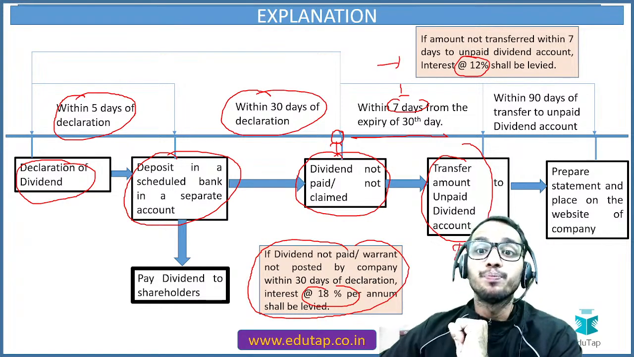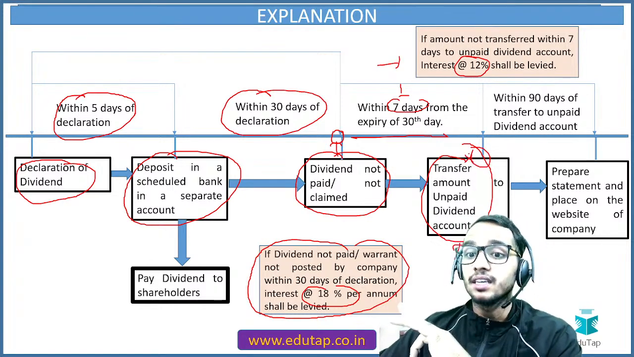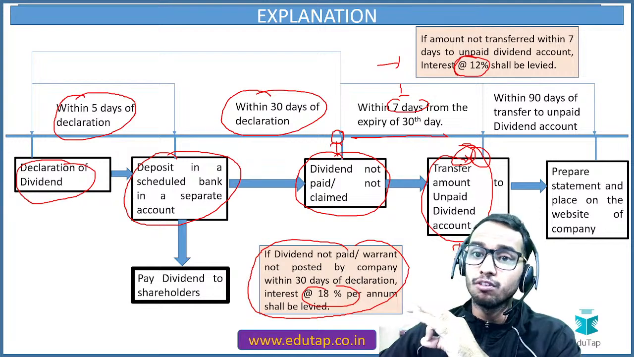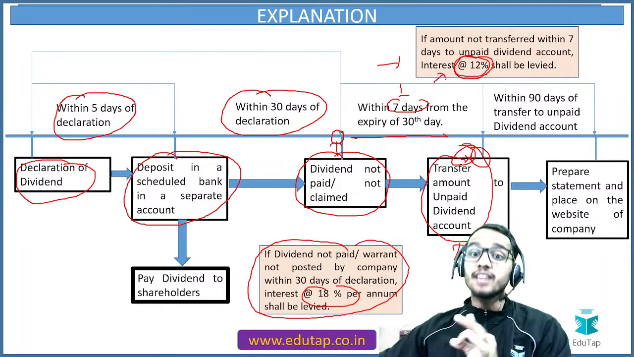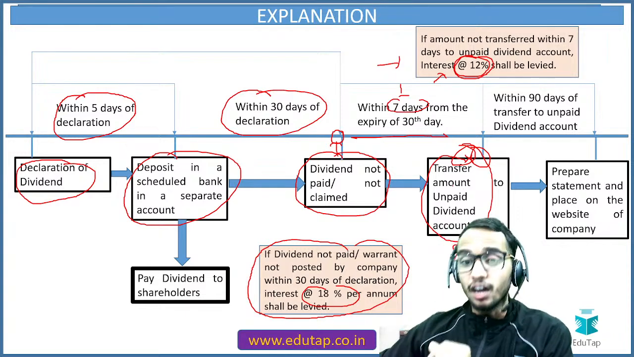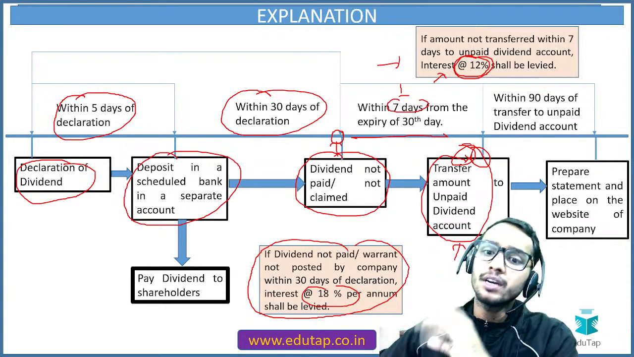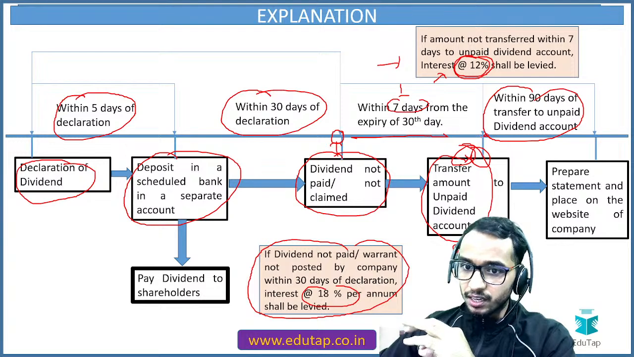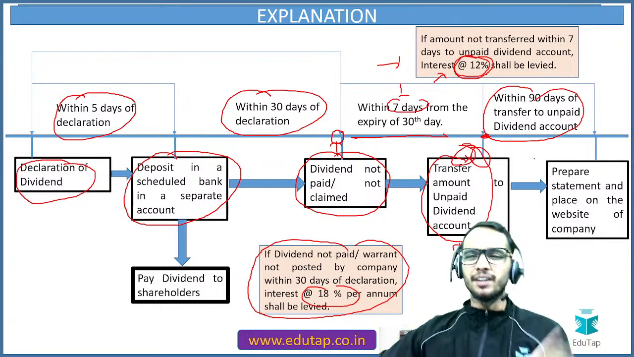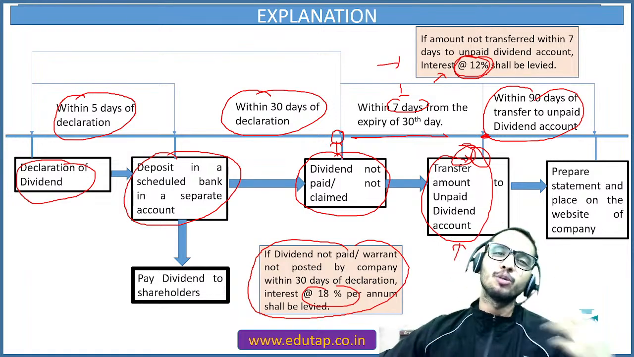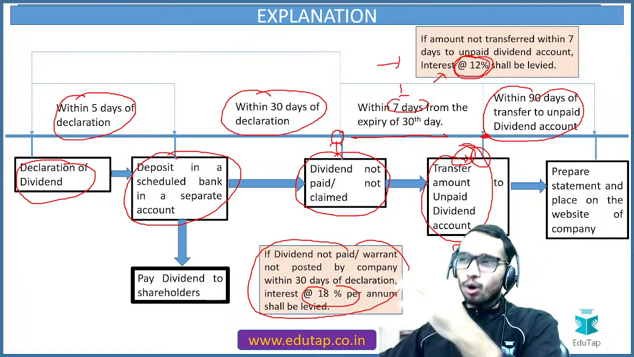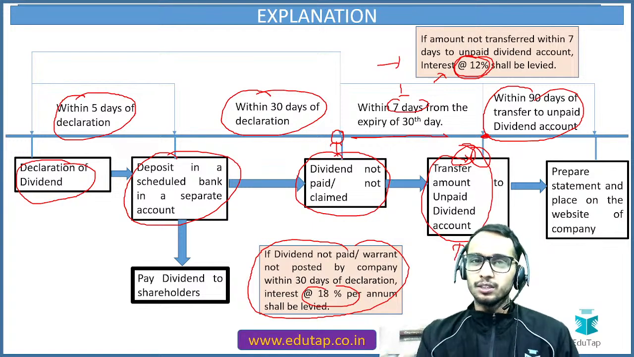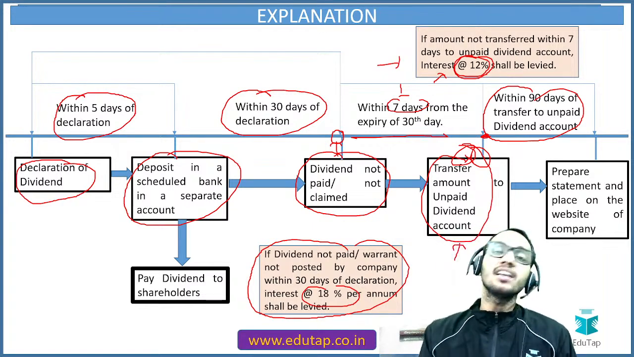Understood? Now, if you have defaulted in this, you haven't transferred the amount within 7 days, then the interest will be charged at 12%. So this is the answer of 12%, if you haven't transferred it to the unpaid dividend account. Now, one more thing is important. After transferring it to the unpaid dividend account, within 90 days, you have to prepare the statement and place it on the website, saying that this much dividend has not been claimed, and this is the name of the owner of these many shares, so that if that shareholder knows about it through the website, he can claim the dividend.